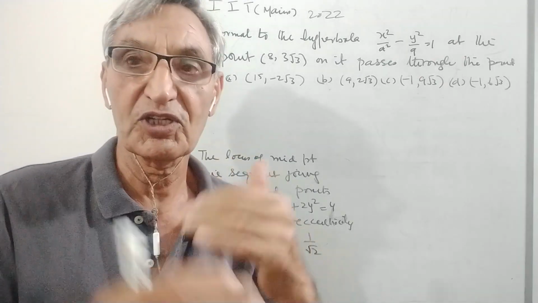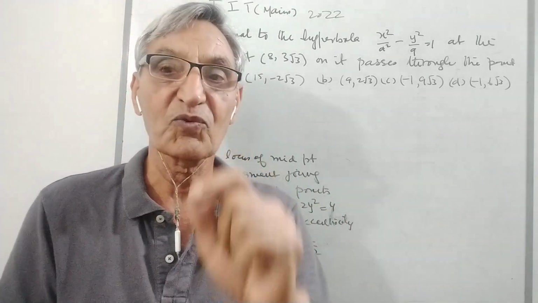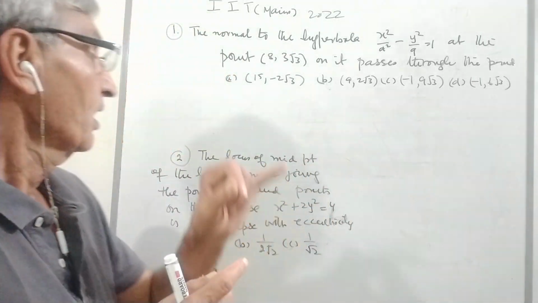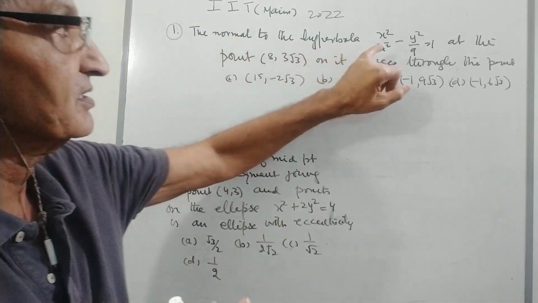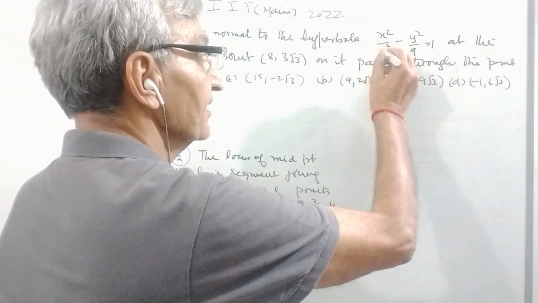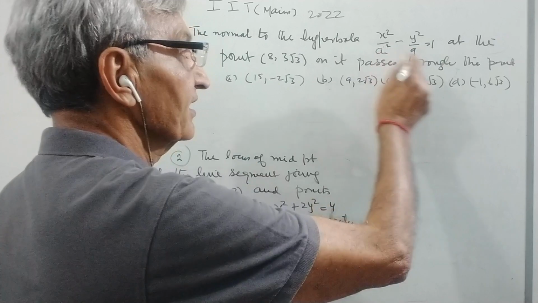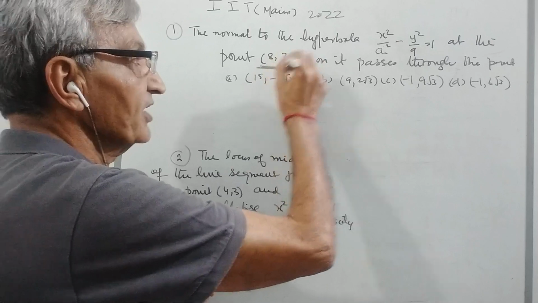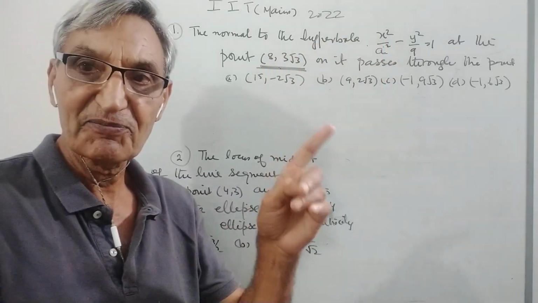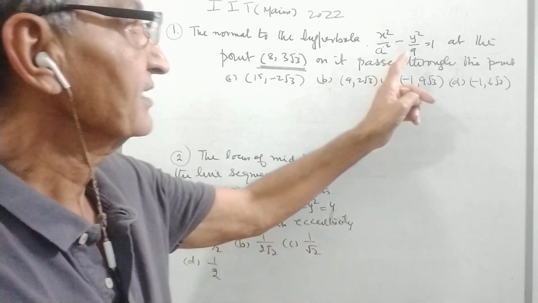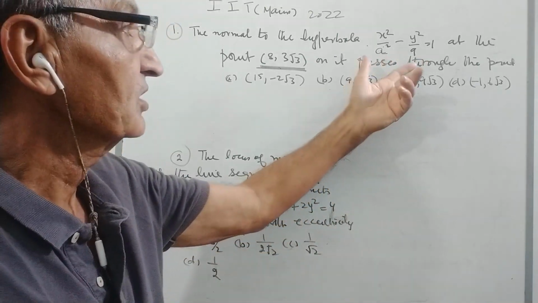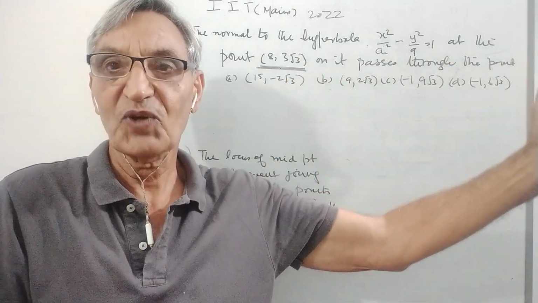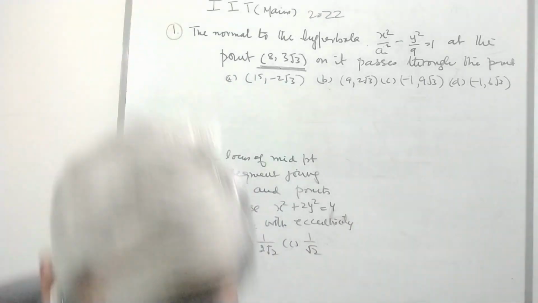So let's do the question. Read the question, understand what is given, and how to find what is required. First of all, let me read the question. The normal to the hyperbola, this is a hyperbola, with a square written here, at a point on the hyperbola. The normal is drawn at this point, and he needs to find which other point that normal passes through. The choices are given, and out of the four, which one is it?